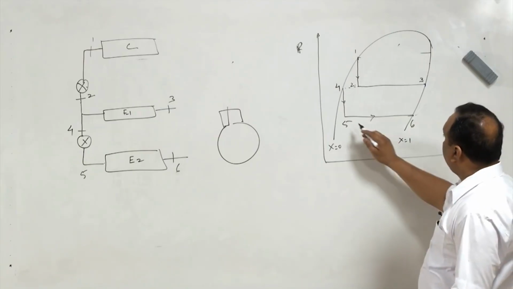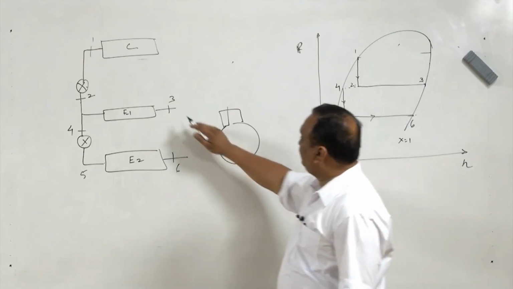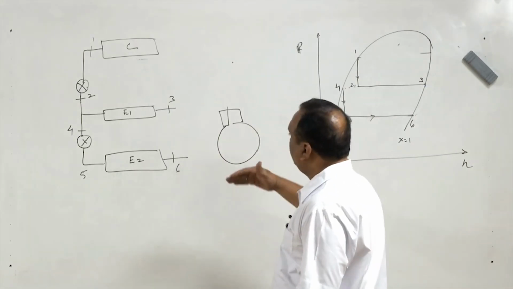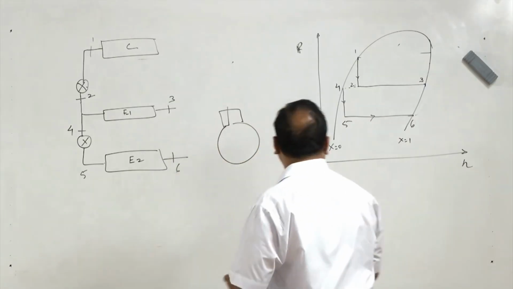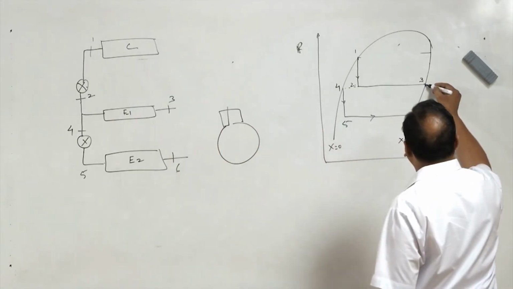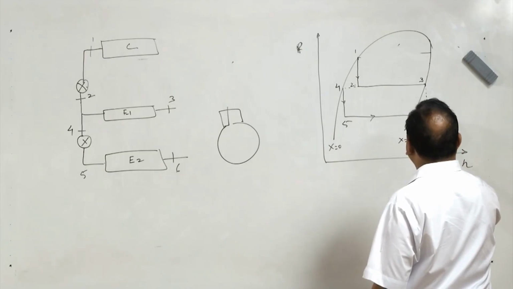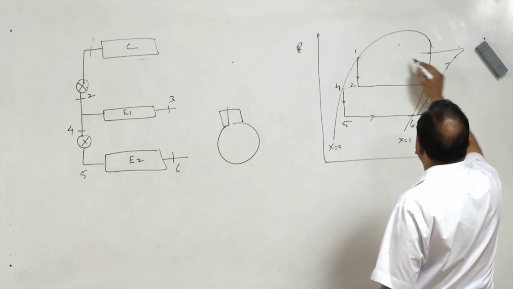Now after attaining state 6, again these two have to be mixed, and for mixing there is the same issue, that this pressure has to be reduced to this one. So again throttling takes place here, then mixing of both the refrigerants, and then compression in a compressor.